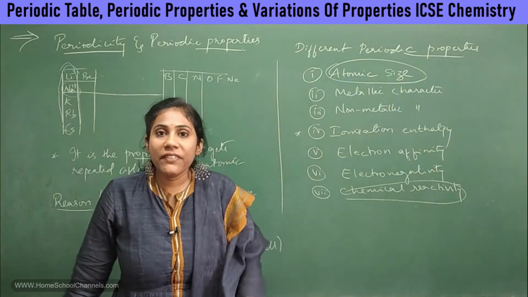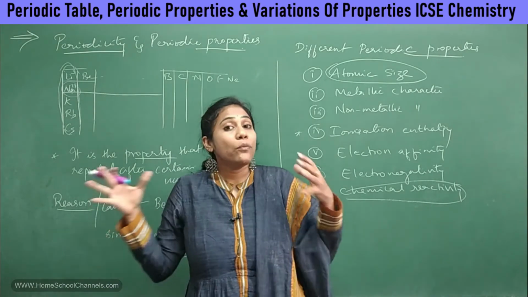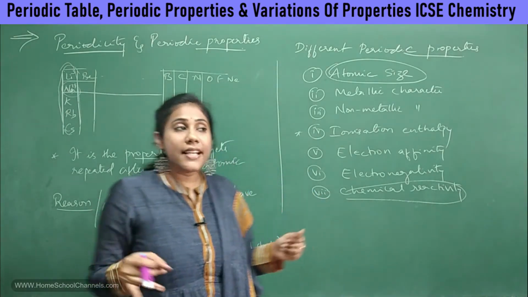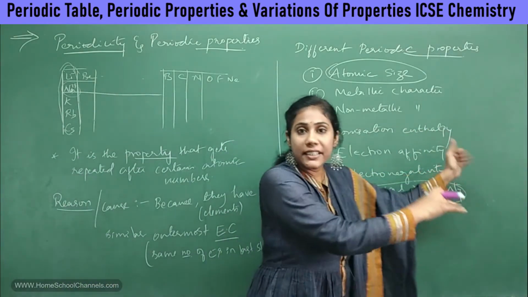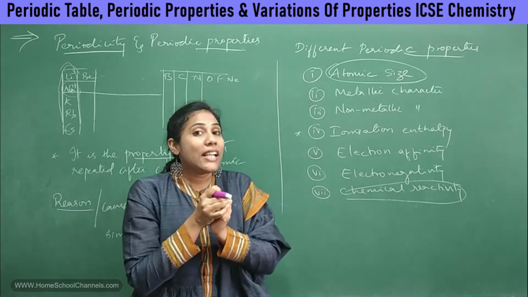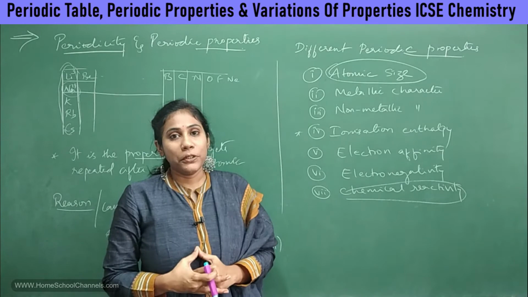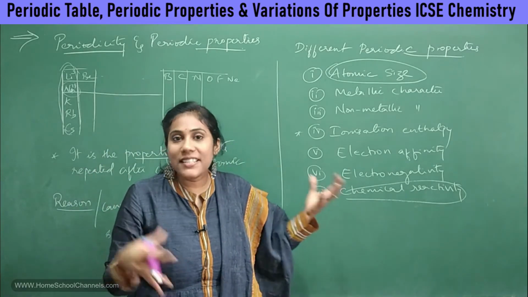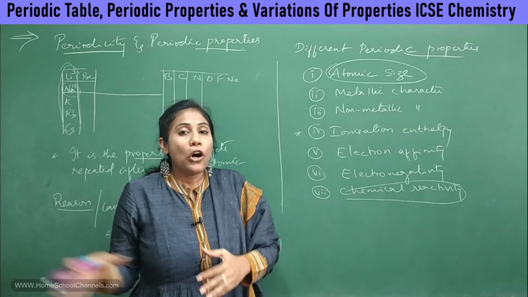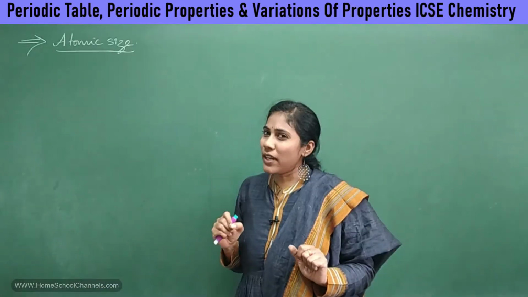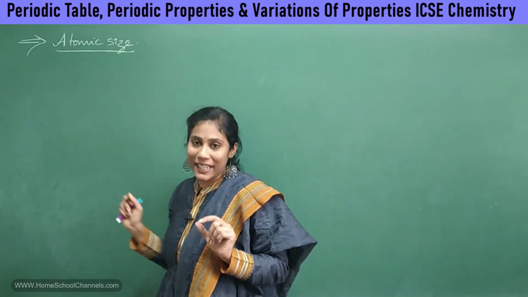So what do we actually mean by atomic size, and what will happen to this atomic size when you go from left to right in the periodic table, and what will happen when you go from top to bottom? Okay, and on what factors this atomic size depends, all that we will discuss now. So guys, what do we actually mean by atomic size?